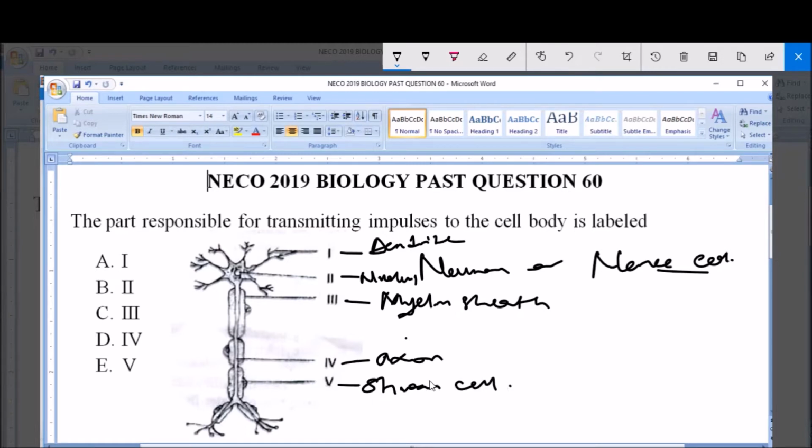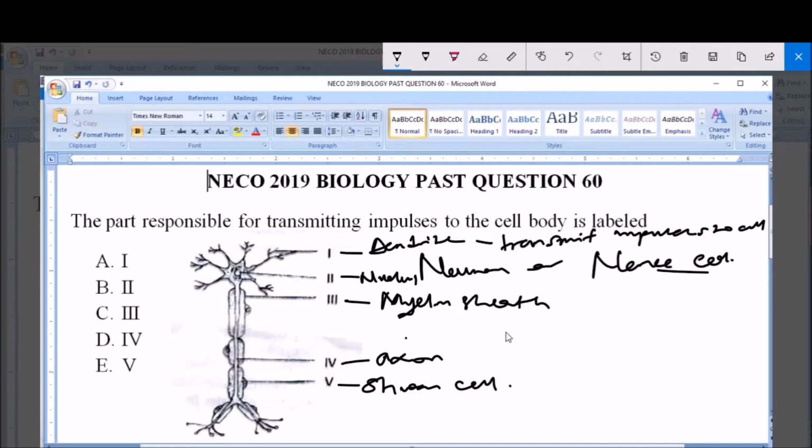Now, each of these parts labeled has its own function. The dendrite, which is I, is responsible for transmitting impulses to the cell body. That is, impulses received from another neuron are carried to the cell body of a particular neuron by the dendrite. So the dendrite transmits impulses to the cell body.